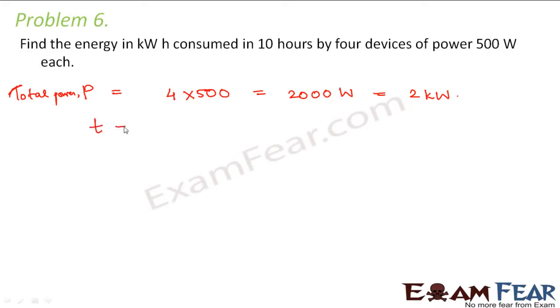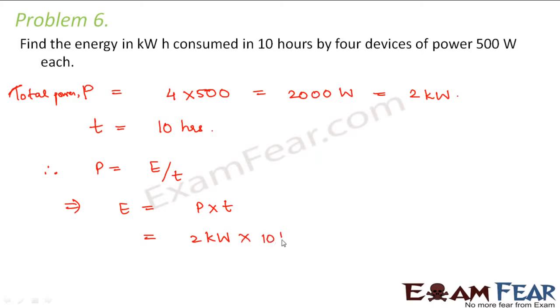And for how much time the energy is consumed? The time is given as 10 hours. So therefore, we know that power is equal to energy transferred per unit time. So we can say energy will be equal to power multiplied by time. So power is 2 kilowatts and time is 10 hours. So this becomes 20 kilowatt hour. So this is the energy consumed in kilowatt hour in 10 hours by the 4 devices.